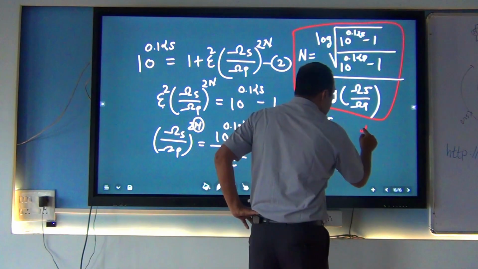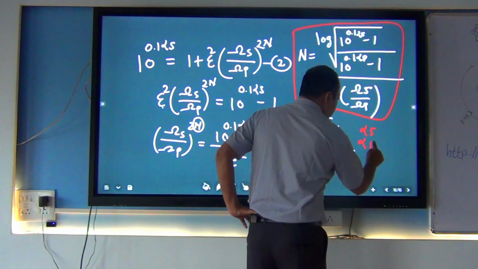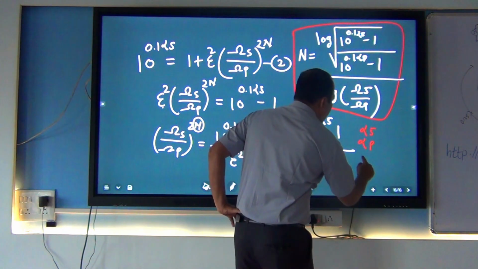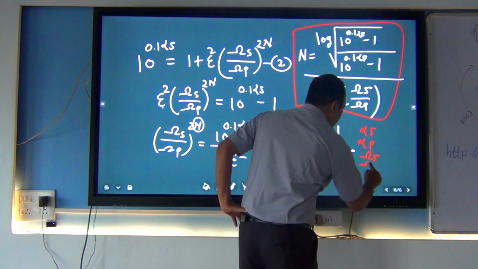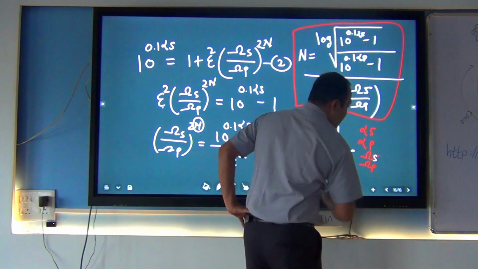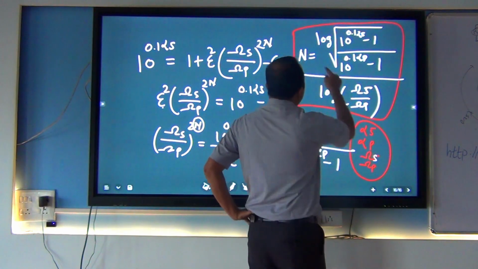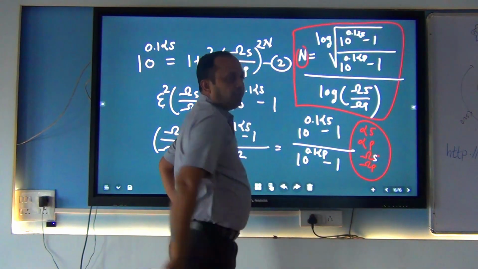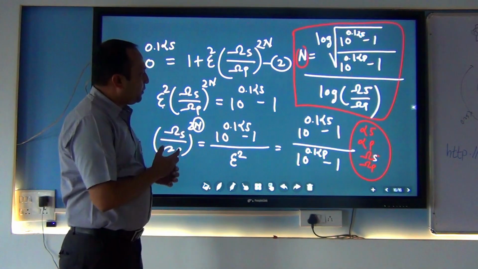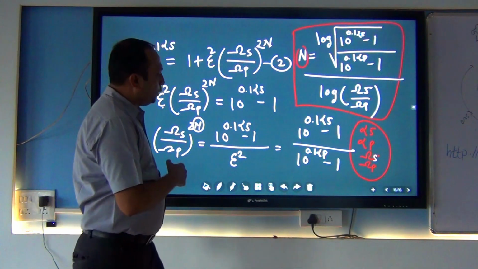The pass band attenuation, the stop band attenuation, the pass band frequency and the stop band frequency. If you know these parameters, you can find the order of the filter. So this is the mathematics, and I hope everyone understands this whole thing.